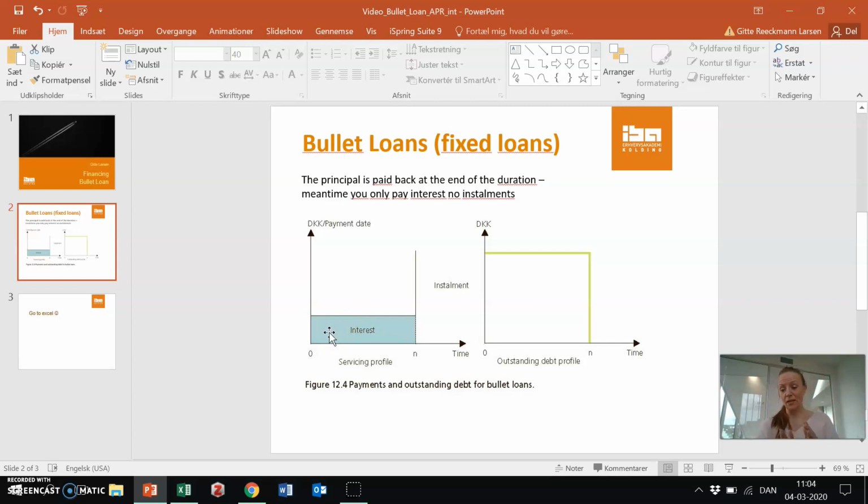It's not a very rare way of lending money, also for private people, to lend money like this for 10 years, and then after the 10 years to make an agreement with the bank how to then pay back the principal over the next 20 or 30 years or so. So the characteristic is that the principal is paid back at the end of the duration. Meanwhile, you only pay the interest, no installments.